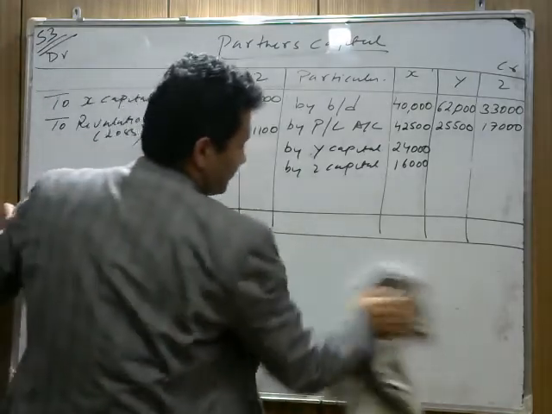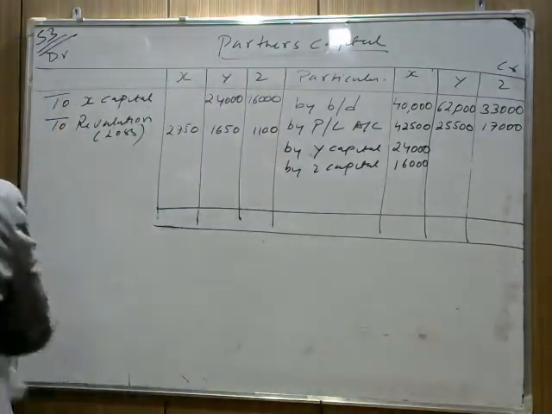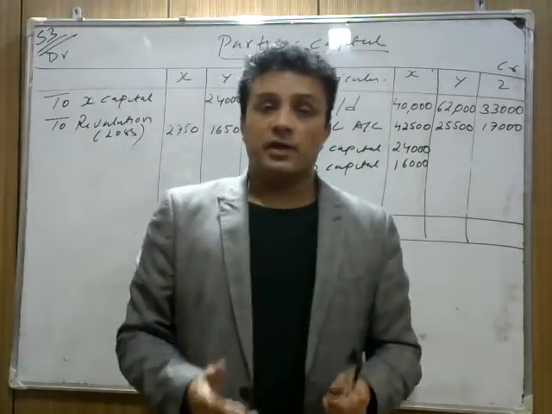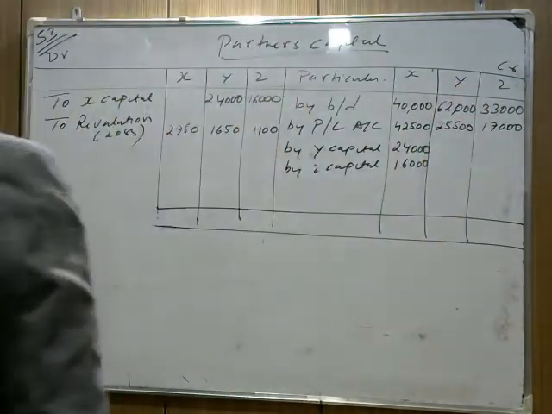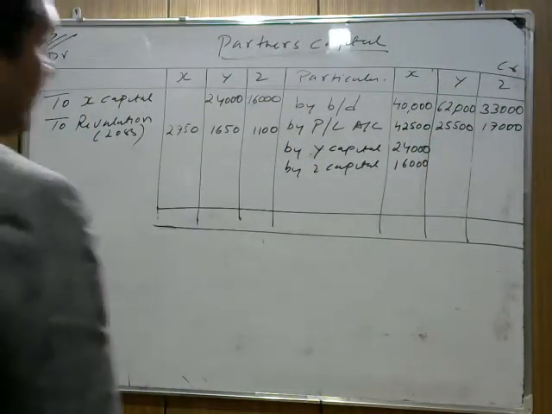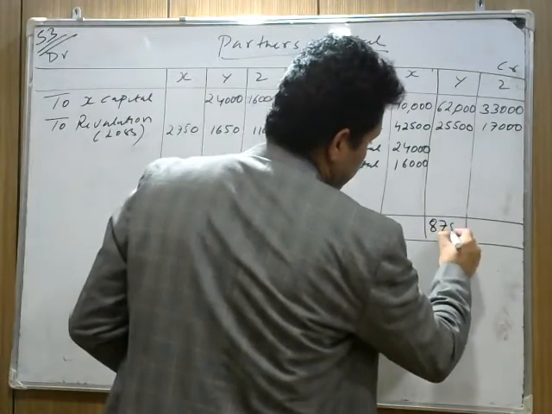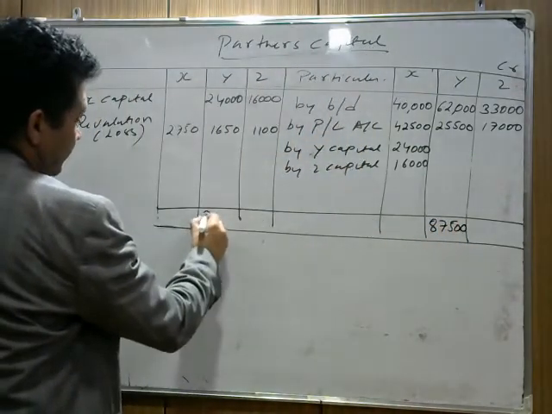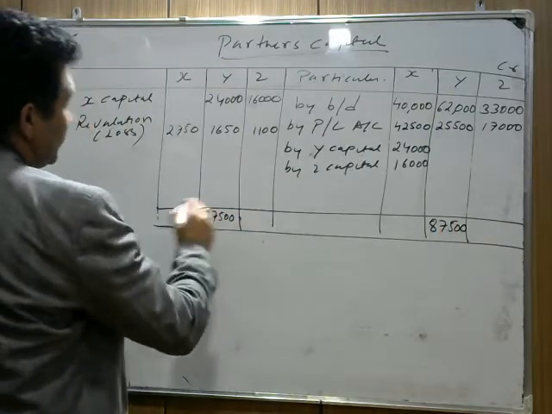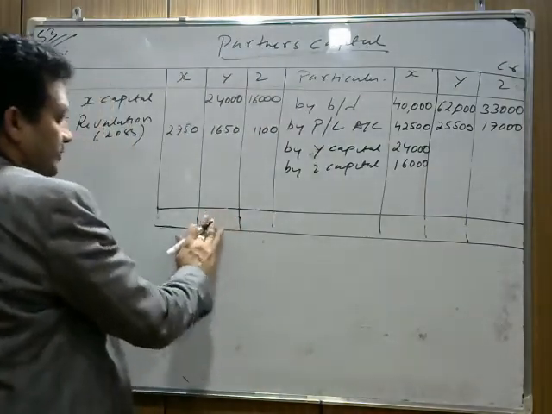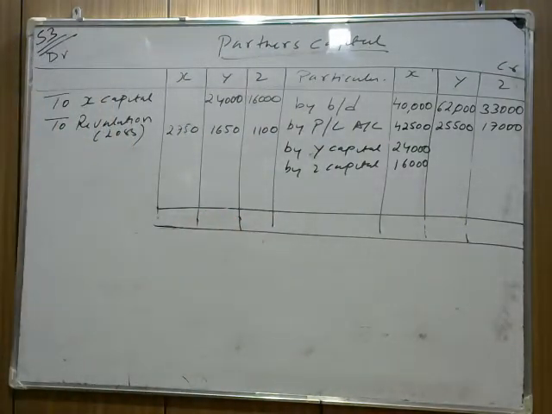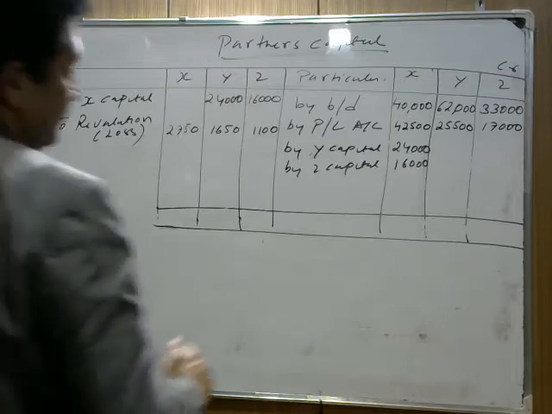This is a very simple part. Once you know the concept, it becomes easier for you to understand the question. To understand the question, first you need to understand the concept. Okay, so y total is 62,000 plus 25,500. This is coming 87,500. Okay, it's 87,500. Now how much we need to pay y? Sorry, x is retiring, so we need to find x first. Sorry, by mistake I took the y. X is retiring, so x is coming 40,000 plus 42,500 plus 24,000 plus 16,000, which is 1,22,500.